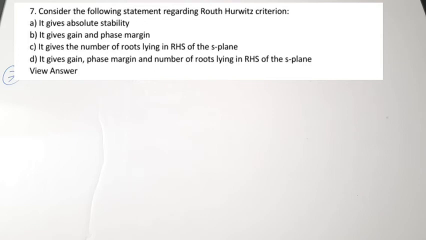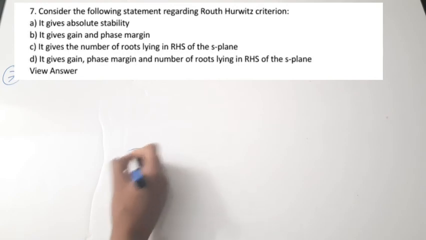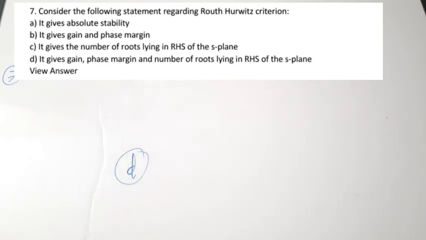That is the seventh question. Consider the following statements regarding Routh-Hurwitz criteria. Which statement is correct? A. It gives absolute stability. B. It gives the gain and phase margin. C. It gives the number of roots lying on the right half of the S-plane. D. It gives gain, phase margin and number of roots. The correct answer is D. It is actually talking about the gain, phase margin and the roots which are lying on the right half of the S-plane. So that is Routh-Hurwitz criteria. D is the correct answer.